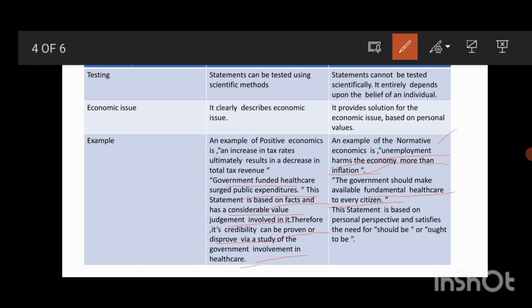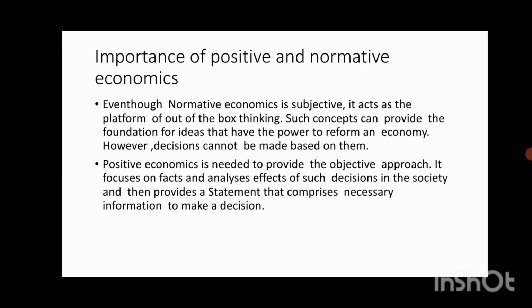So these are the opinions of the people. The statement is based on personal perspectives or a person's opinion, and satisfies the need for what should be or ought to be, what should be done. All those things are discussed here. As it is based on the opinion of the people, it is an example of normative economics.